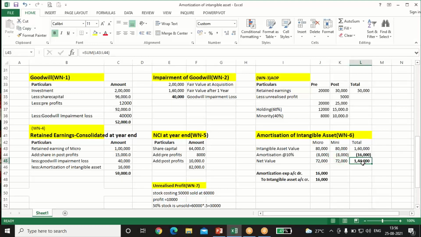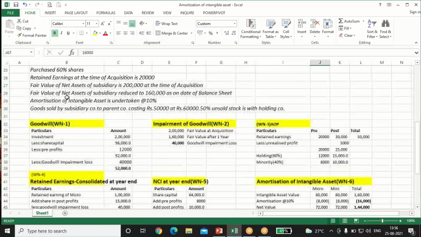This value will come in the balance sheet, and this 16,000 will be the expense, which will be coming in the reserves and surplus. So amortization expense account debit to intangible asset account credit. Okay, and now there was another adjustment also of the impairment of goodwill. Net asset of subsidiary was 2 lakh when we made the acquisition, but afterward it reduced to 1 lakh 60,000. So 40,000 is the impairment loss because we must be showing the goodwill at a higher value.